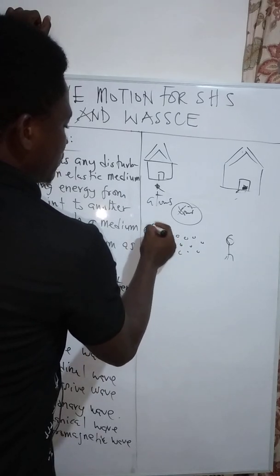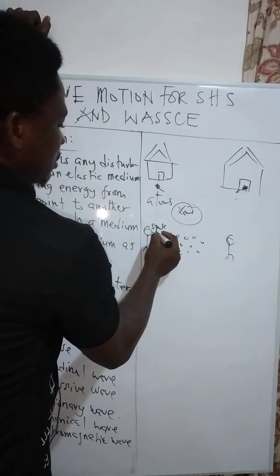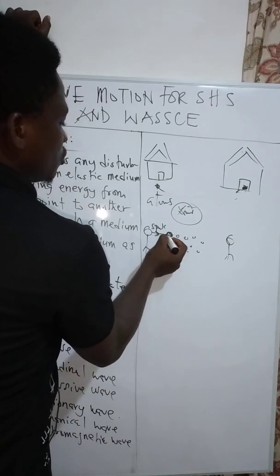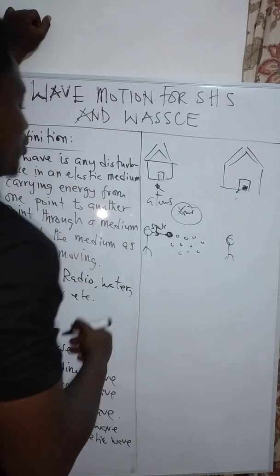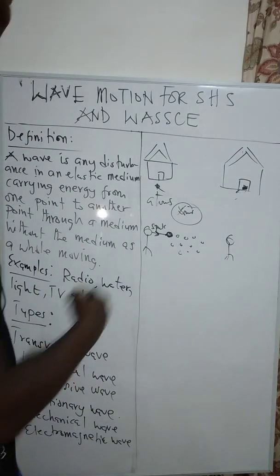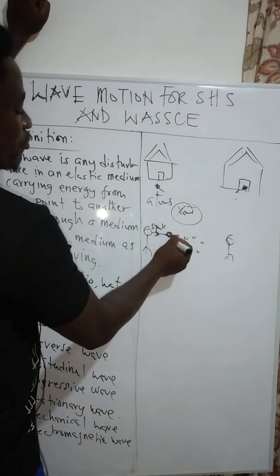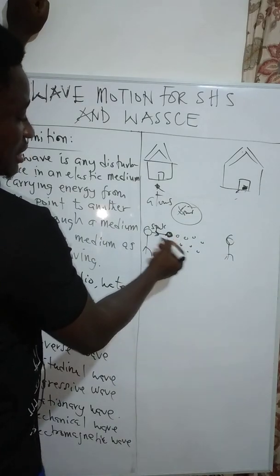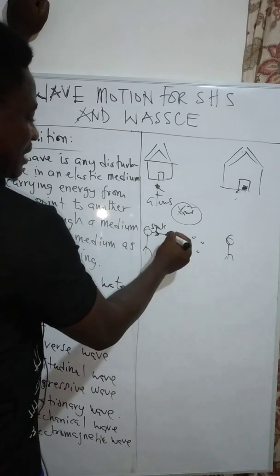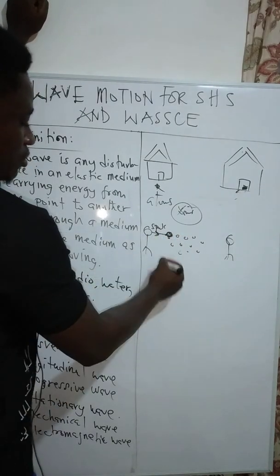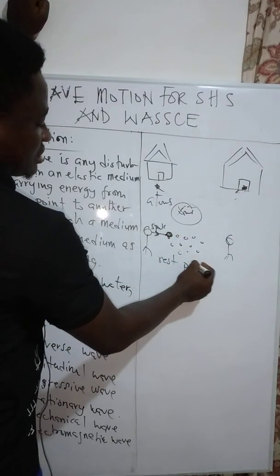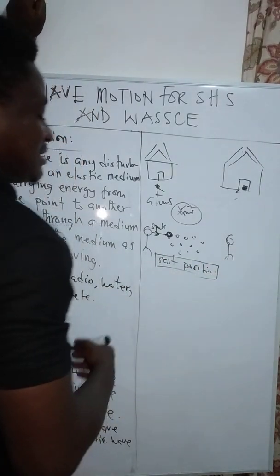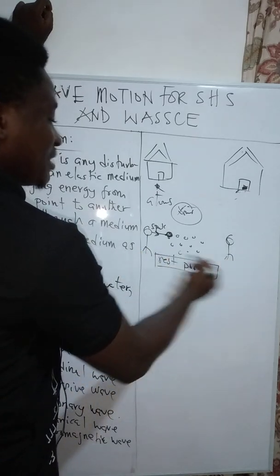Once you speak, what happens is that the atoms that are closer to you receive whatever you have spoken in terms of energy, and these atoms vibrate. Once they receive energy, they get enough kinetic energy to be able to vibrate. But where they are now, we call it the rest position. That position is where they finally settle no matter what movements they make.